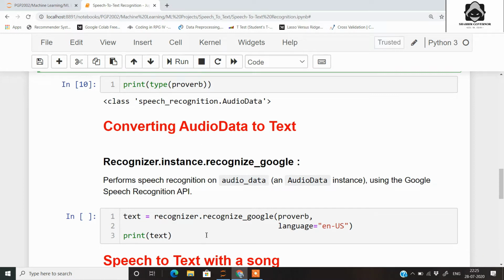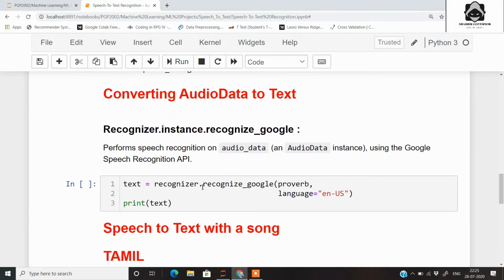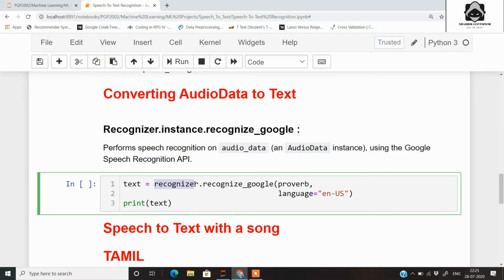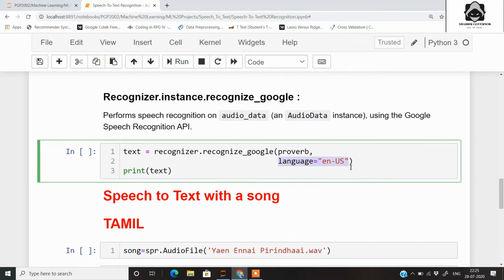Now for this part we will be requiring Google's speech recognition API, which can be called on the recognizer object that we have created of the SPR module. We will be calling the method recognize_google, and we will be providing the source, that is the audio file that we have read, and we will be providing the language. So here I have provided the language as English and it is from USA.